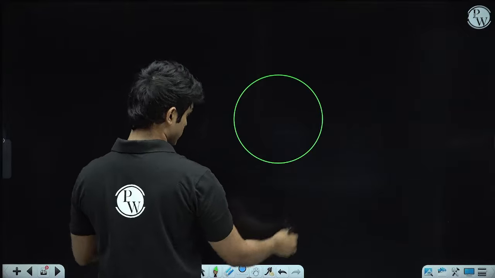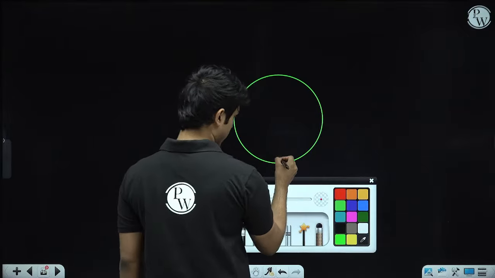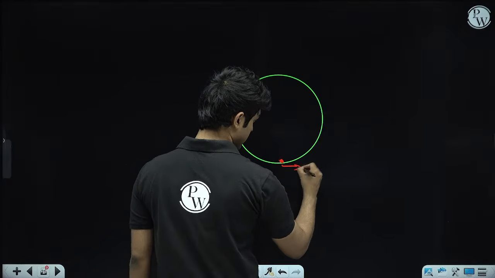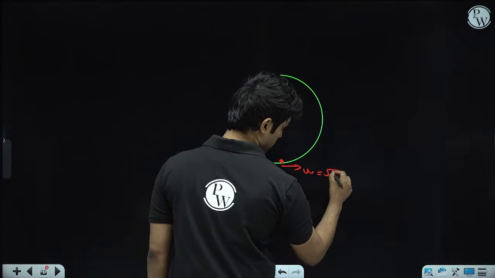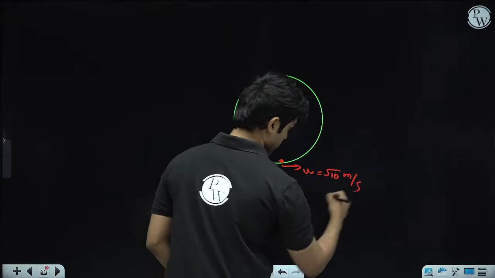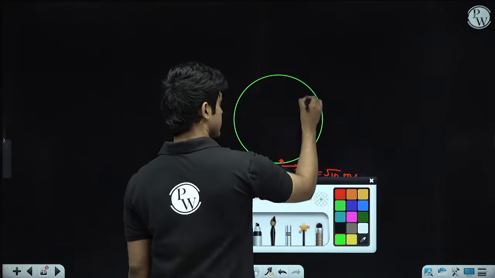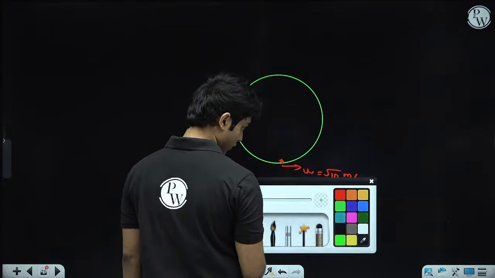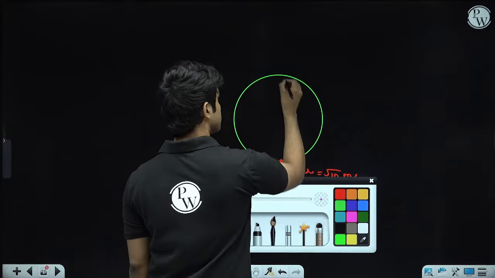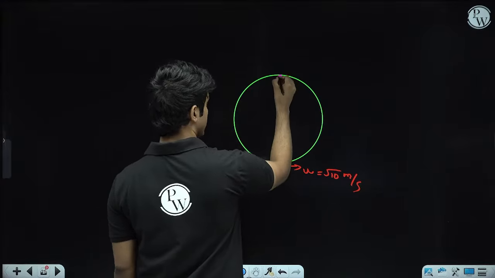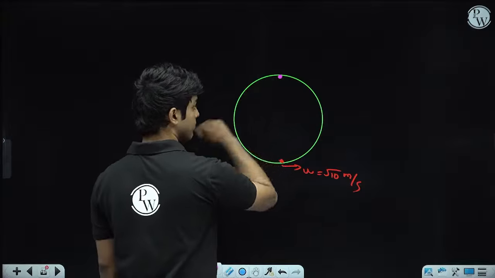So the circular motion, we have some particle over here. This had some initial velocity, which we found out is root 10 meters per second. Now this particle continues along the circular trajectory and reaches the top, and it barely completes the circular motion. So we need to find the minimum condition.